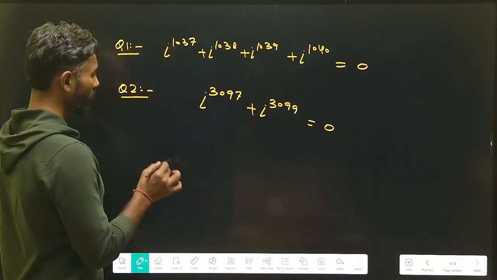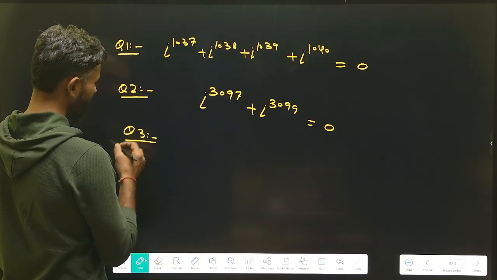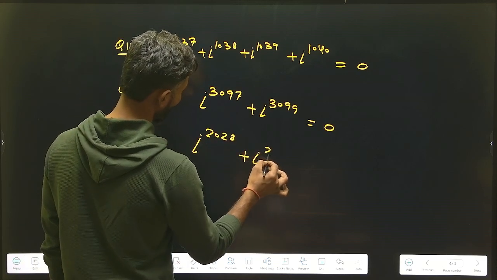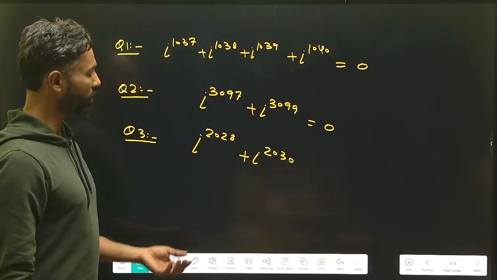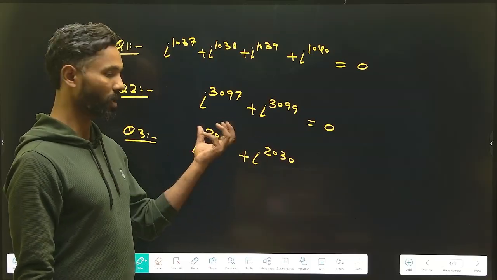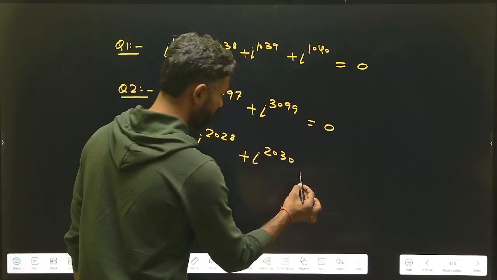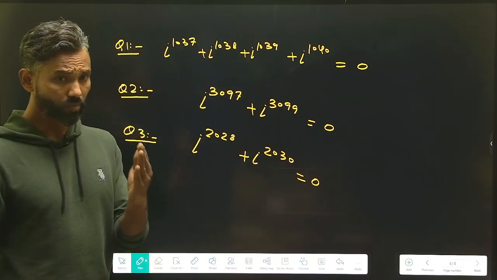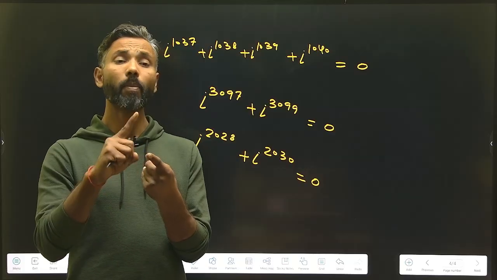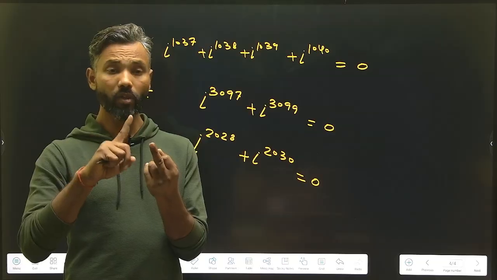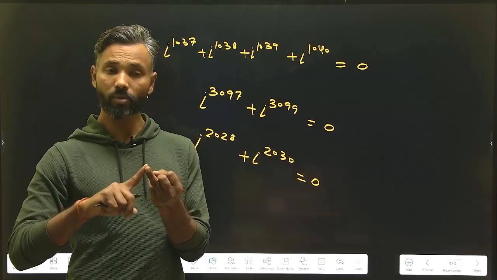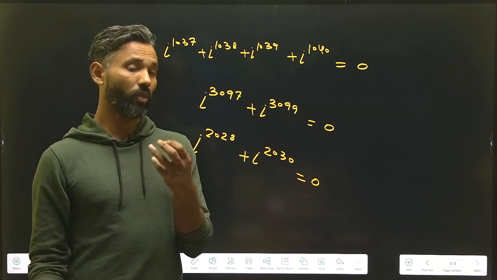Third, what is the third concept? I am saying that you are directed to calculate iota to the power 2028 plus iota to the power 2030. Now you can see that there are 2 terms of iota with consecutive even powers. So the sum of these 2 terms will be equal to 0. So you just have to remember 3 things. Number 1, if there are 4 terms of iota with consecutive powers, the sum will be equal to 0. If there are 2 terms of iota with consecutive odd powers, it will be equal to 0. If there are 2 terms of iota with consecutive even powers, then the sum will be equal to 0.